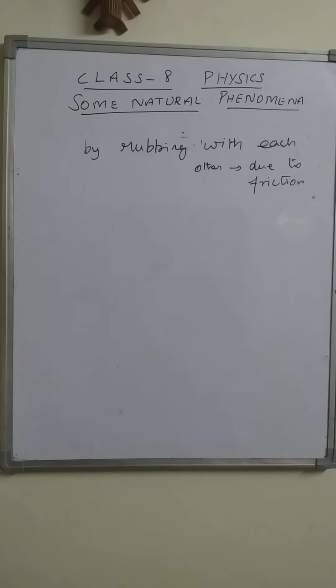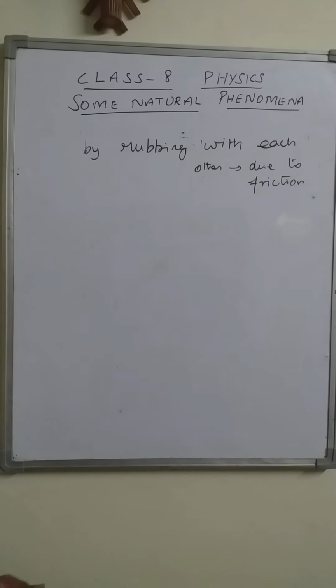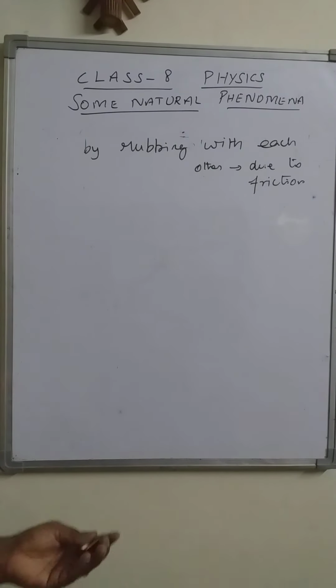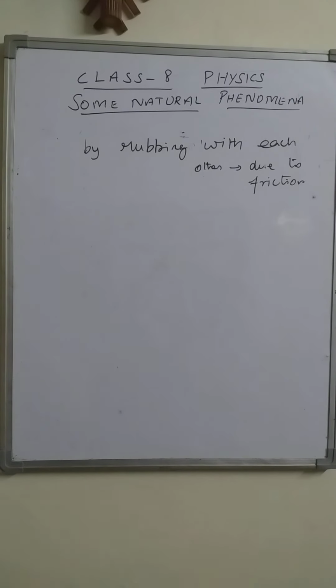They have irregularities on their surfaces, so there is friction. Due to the friction on rubbing each other, what happens? The materials lose or gain electrons. Due to that, the material develops charges on its surface.